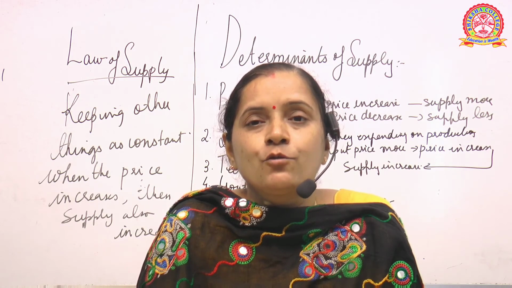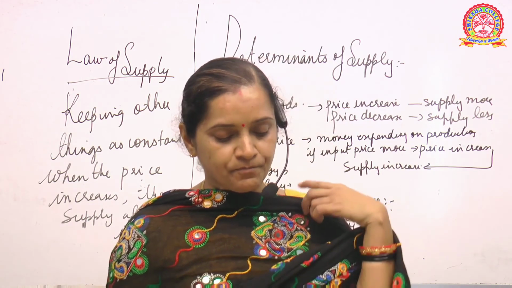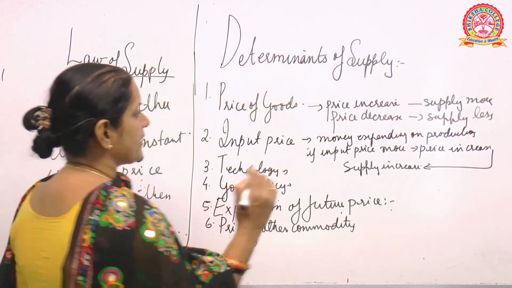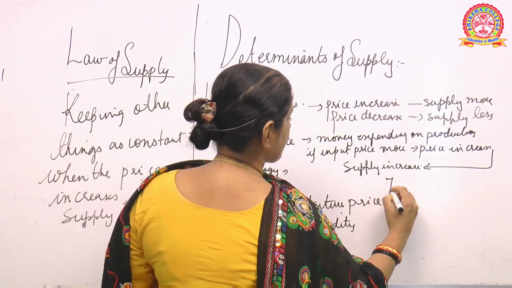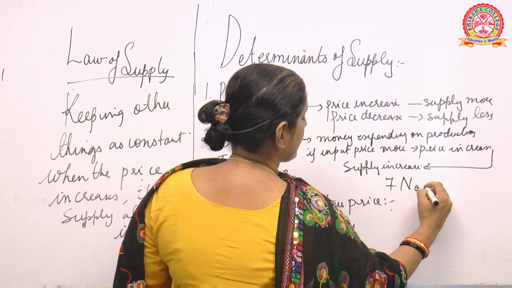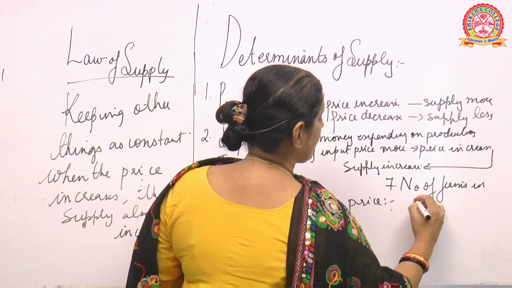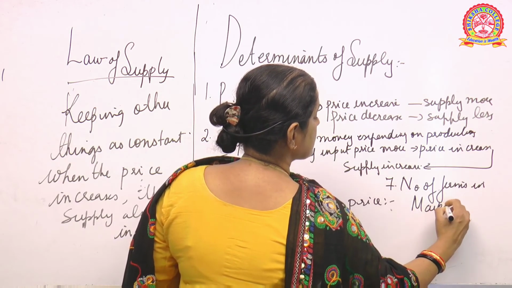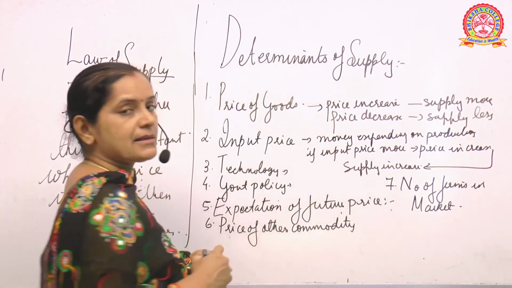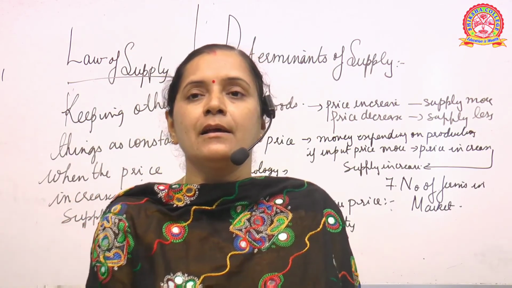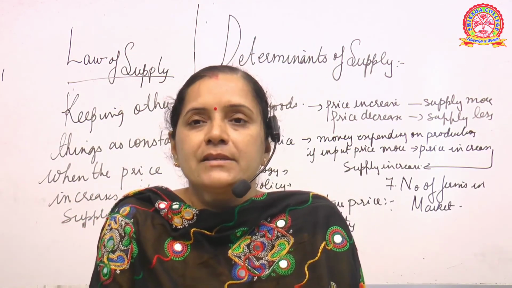When we compare two commodities in the market, okay, that is other commodity. Another important factor is number of firms in the market. See, when we are talking about a market, the market does not have only one single firm or one single brand or one single seller.